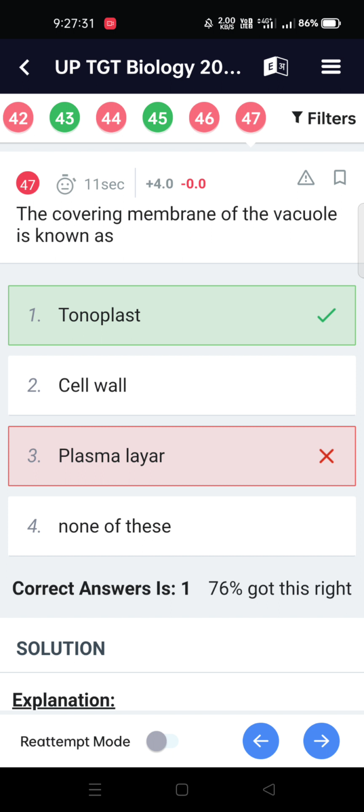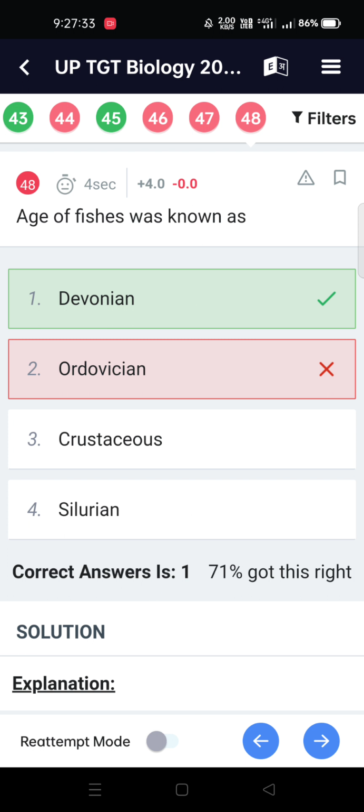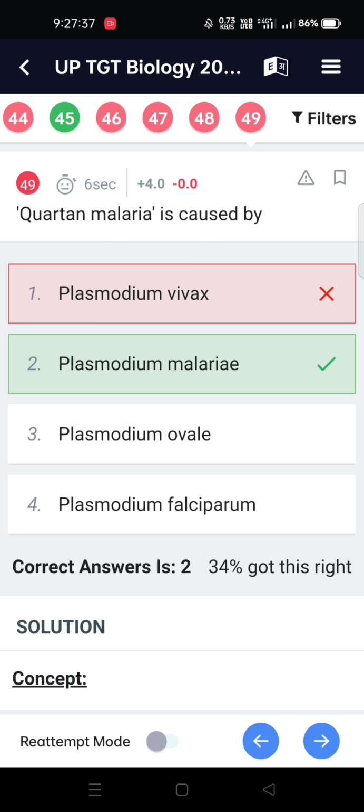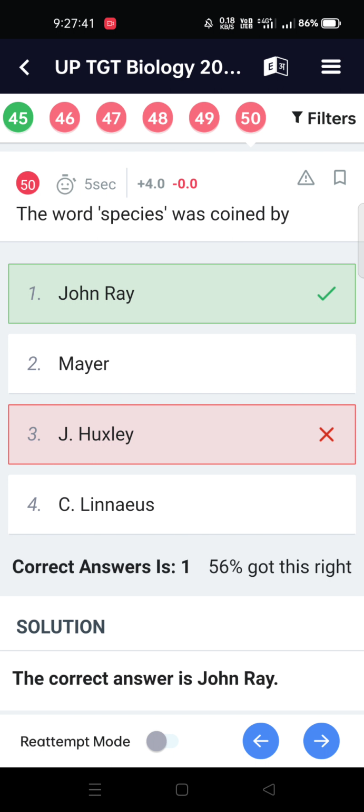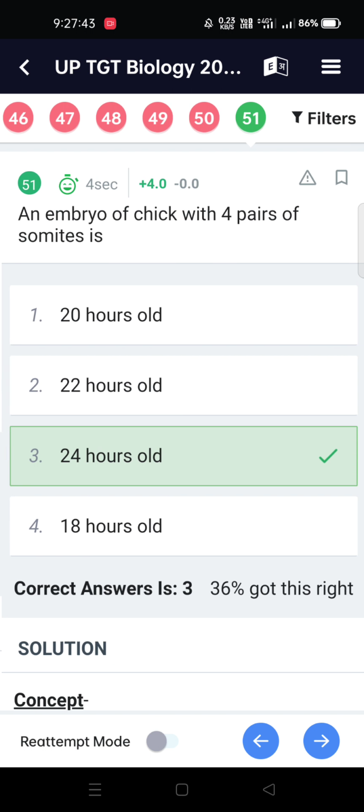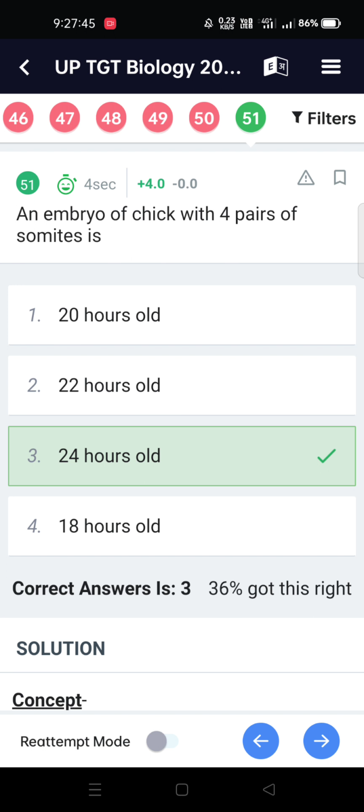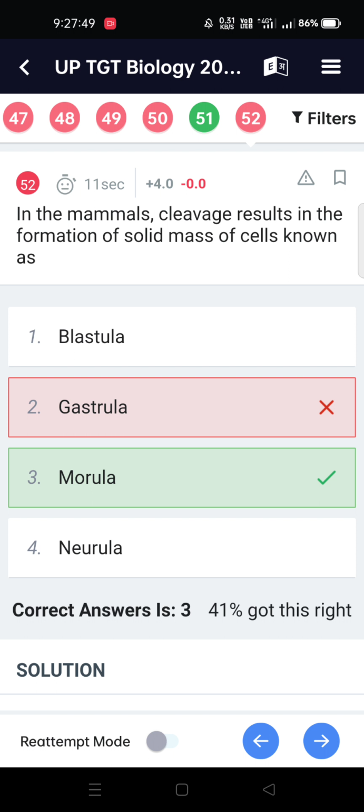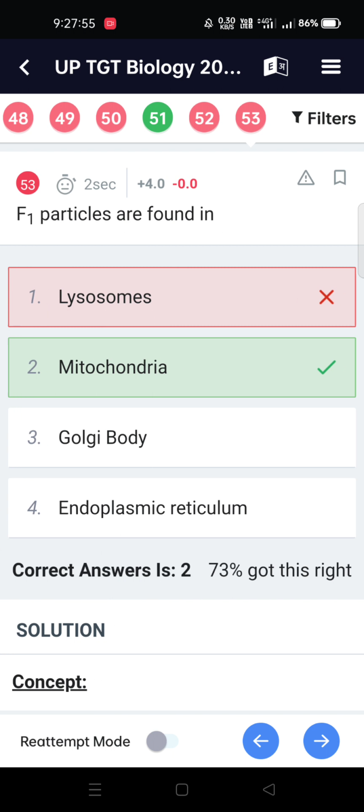The covering membrane of the vacuole is known as tonoplast. Age of fishes was known as Devonian. Quartan malaria is caused by Plasmodium malariae. The word species was coined by John Ray. An embryo of chick with 4 pairs of somites is 24 hours old. In mammals, cleavage results in the formation of a solid mass of cells known as morula.